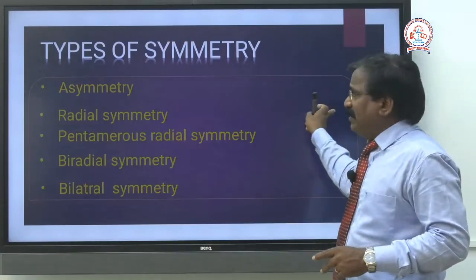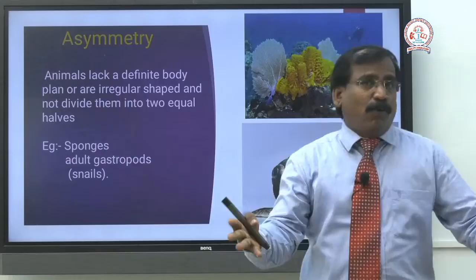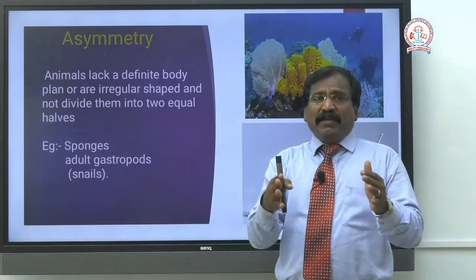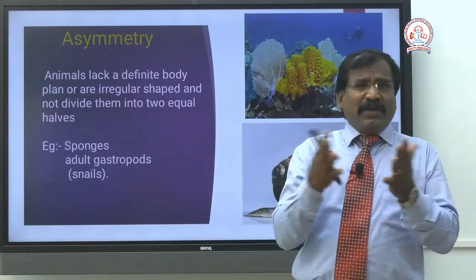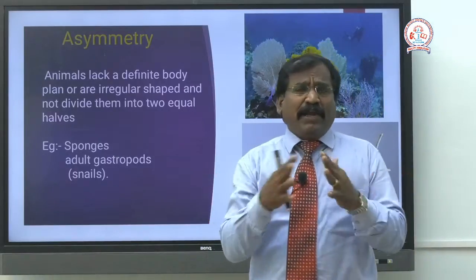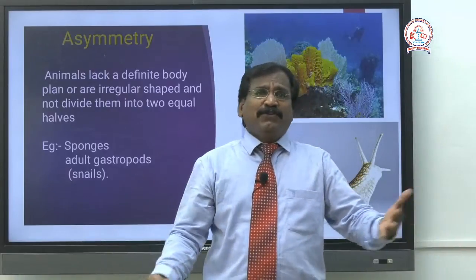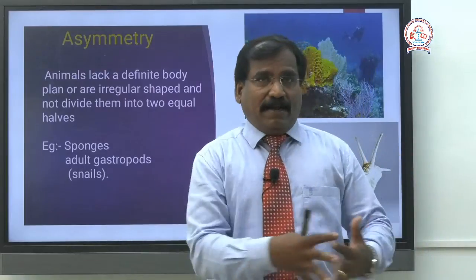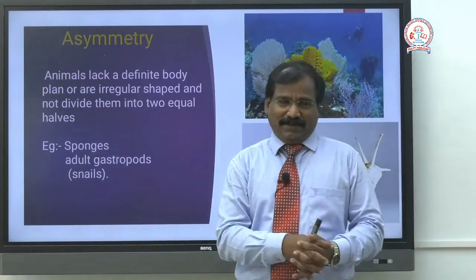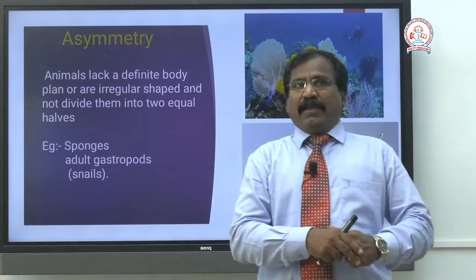What is asymmetry? A always means no. We know that. Symmetry means getting two identical halves. Asymmetry means at any plane you cannot get two identical halves. Such organisms come under the asymmetrical group. The opposite of symmetry is asymmetry.